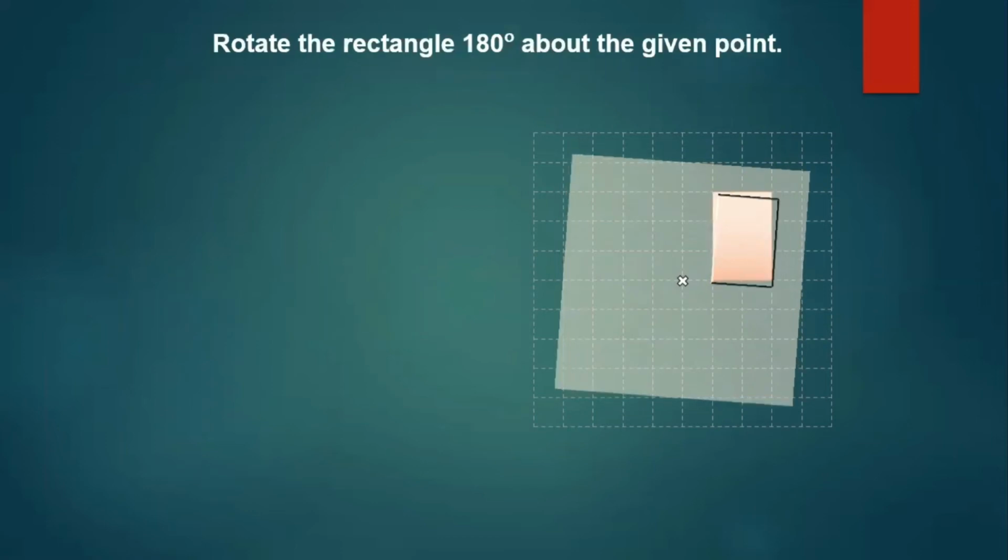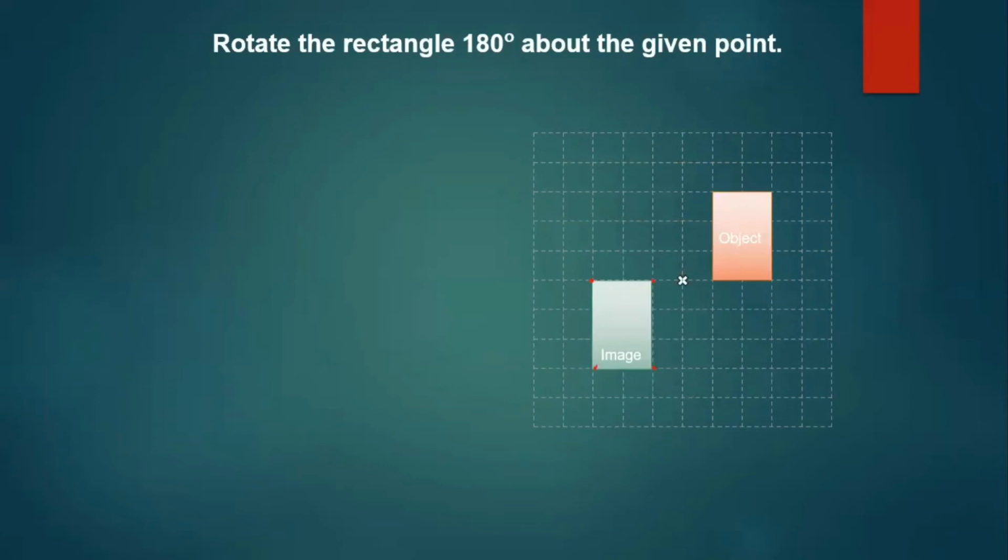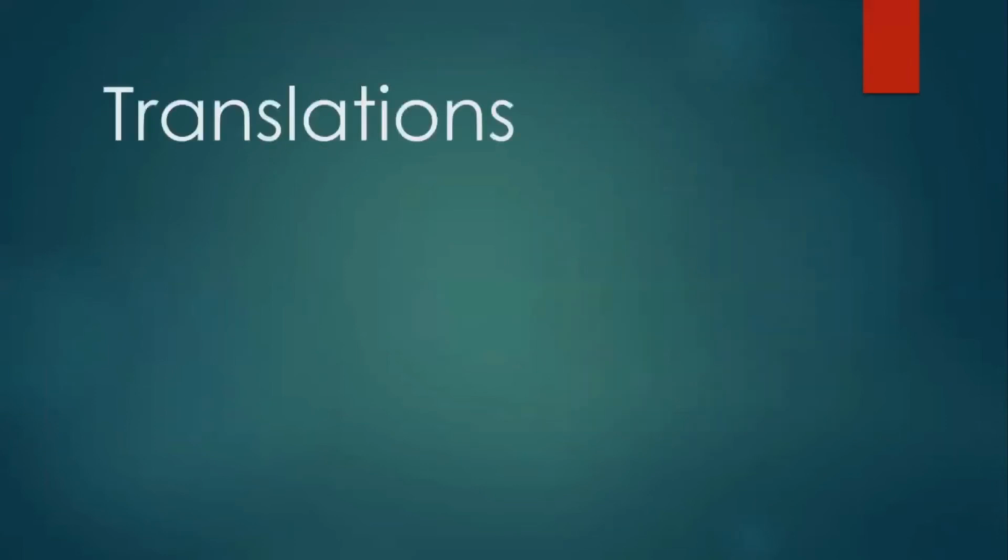rectangle, rotate it 180 degrees. After rotating, at least with a dot, the trace will be there on your paper again. At least locate these points, join them after removing the tracing paper, and your image is ready. Got it? Now let us understand translations.